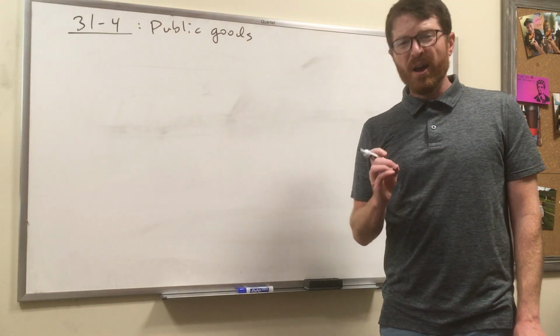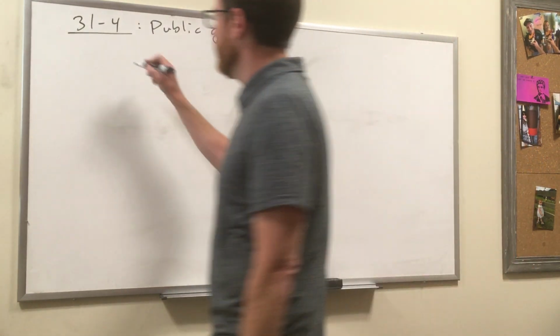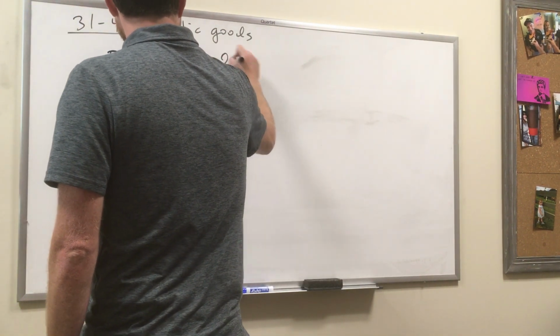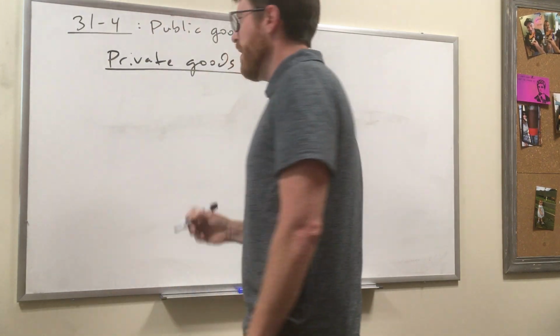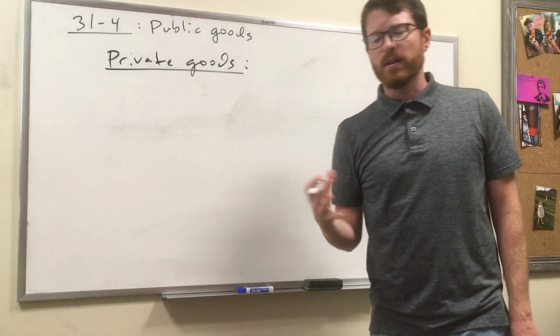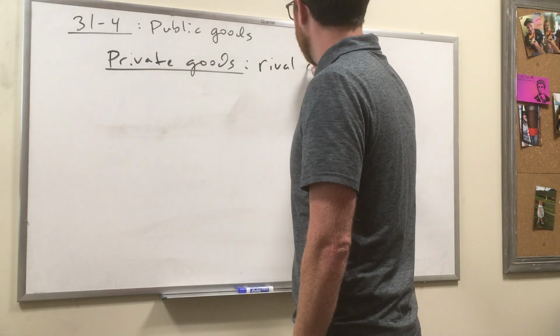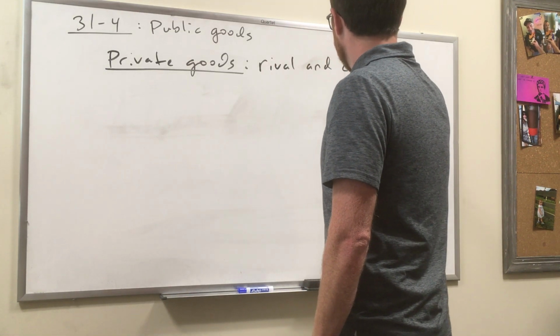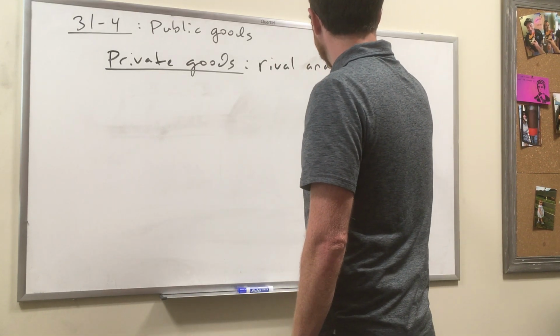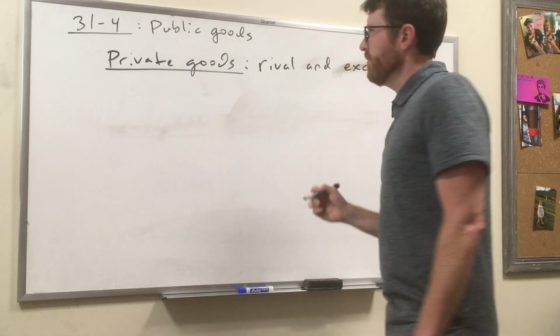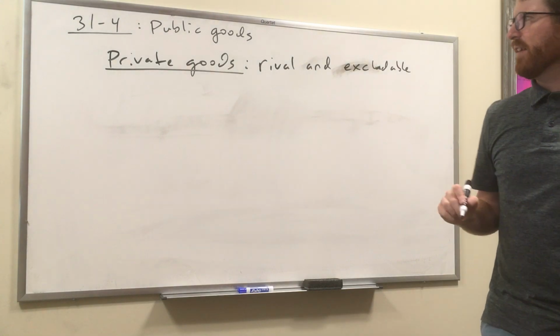And before we define public goods, let's make reference to private goods. Private goods are something that we've been talking about a lot. It's something you're very familiar with, but we haven't formally made a definition for it. Private goods are rival and excludable. Okay, rival and excludable.